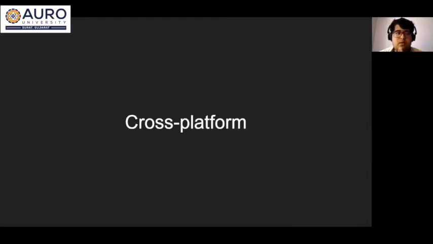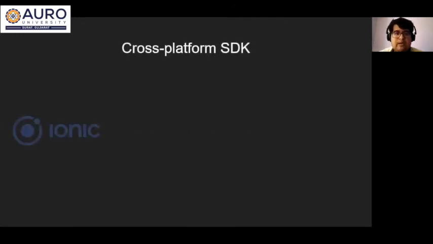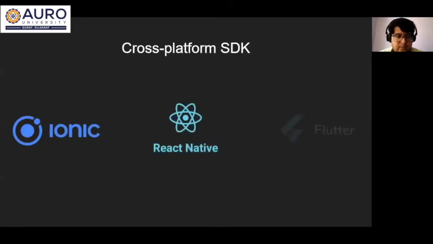Like if we use Angular, we will have a single code base for web, Android, and iOS, and we can release that code base using the software development kit on different platforms. I'll tell you about three software development kits that are widely used in the market. First is Ionic, second is React Native, and third is Flutter.